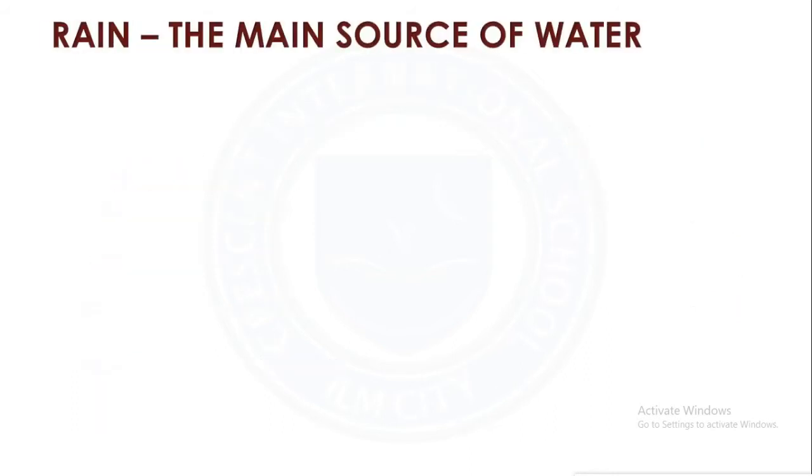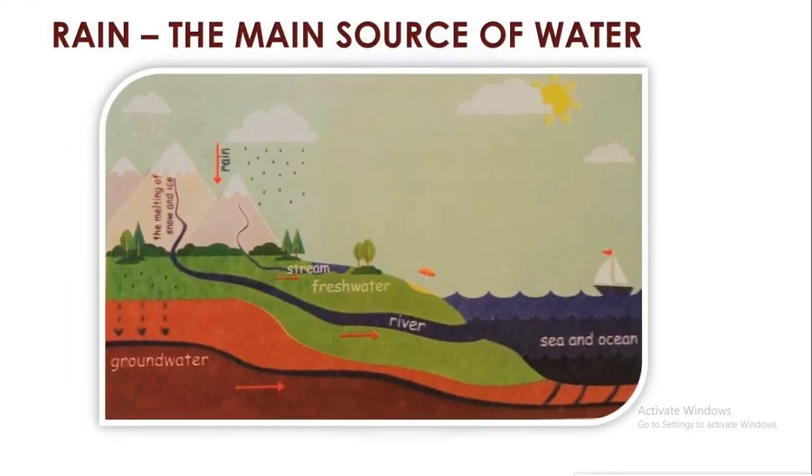Now, let's see this picture. What does this picture tell us? This picture tells us where the water bodies are getting the water from. Can we find out here? Yes. Here you can see clouds and the rain is pouring down. Some rainwater flows into the river, isn't it? The water from the river goes to the sea and oceans.